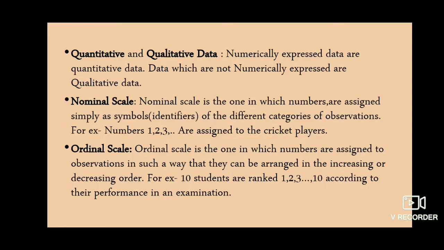So as per the strength and alphabetical order, the numbers are assigned, but it does not have anything to do with the performance of that particular student. So the other one is ordinal scale. Ordinal scale is the one in which numbers are assigned to observations in such a way that they are arranged in increasing or decreasing order.